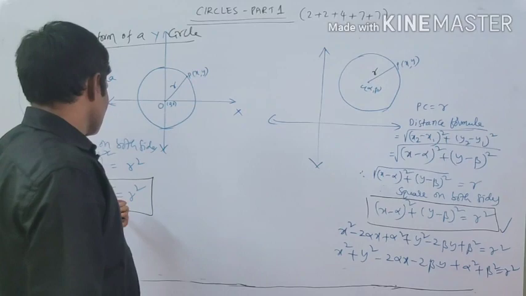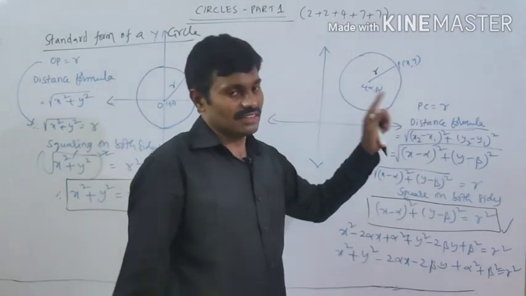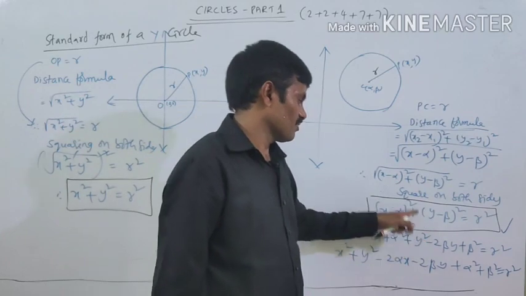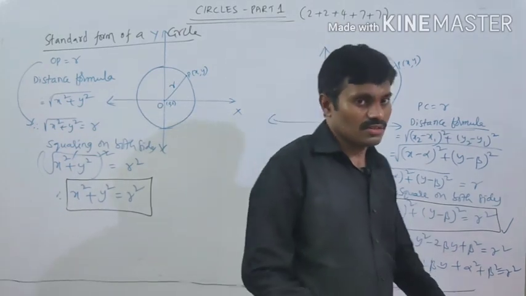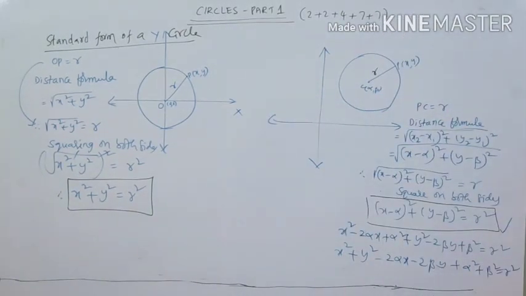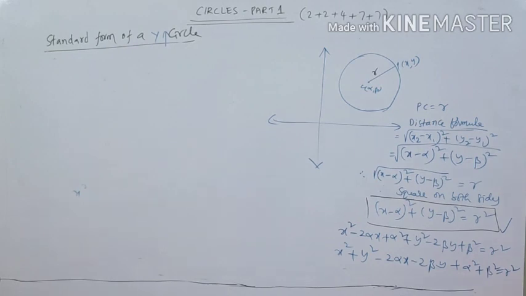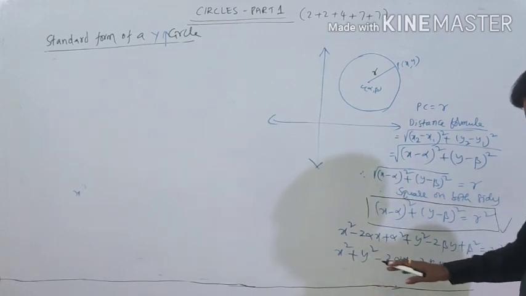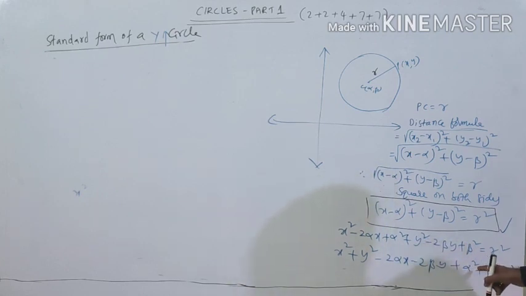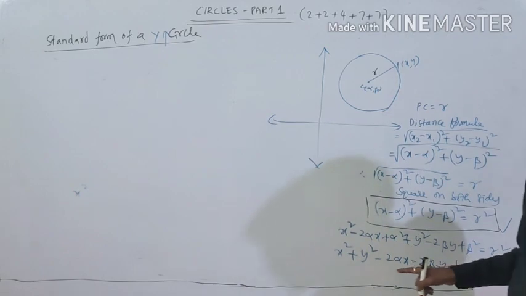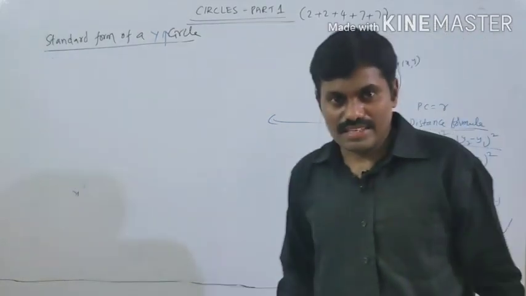With the center at the origin, x square plus y square equals r square. With the center at another point other than the origin, the form of the circle will be x minus alpha whole square plus y minus beta whole square is equal to r square. See here, alpha square plus beta square is a constant. If we shift r square to the left-hand side, this total part is a constant. Here x coefficient is minus 2 alpha, y coefficient is minus 2 beta, and alpha square plus beta square minus r square is a constant. Do you understand? Yes.